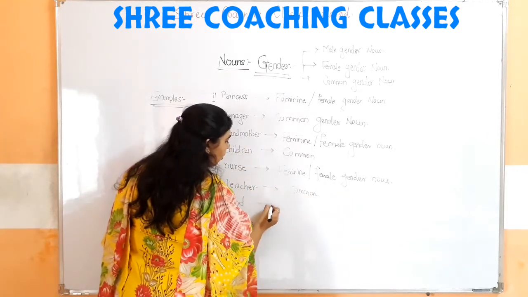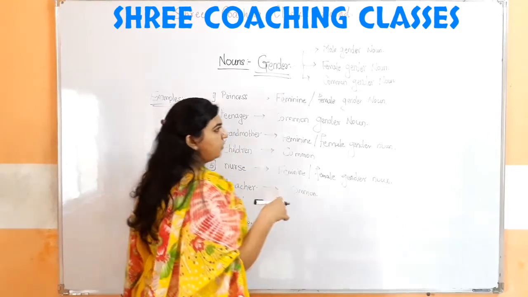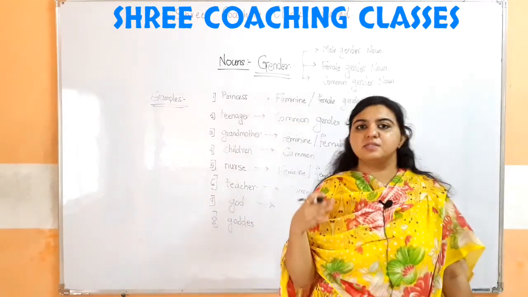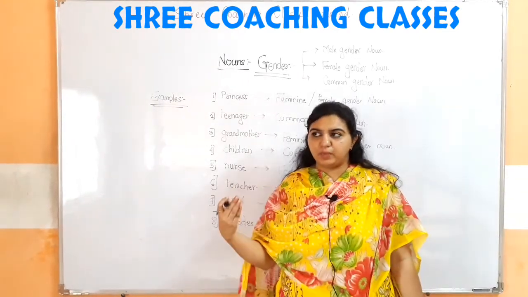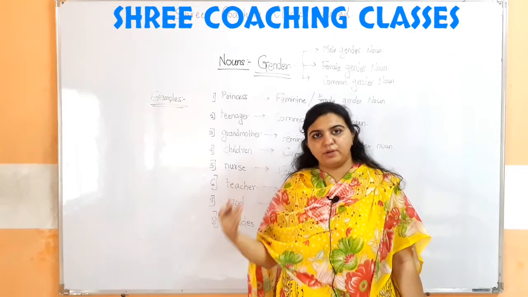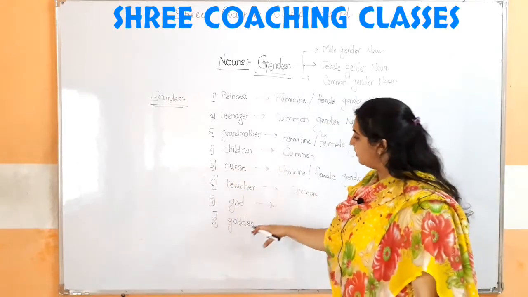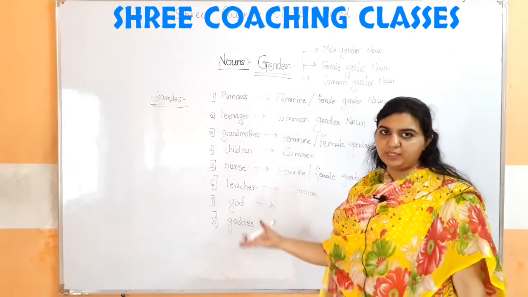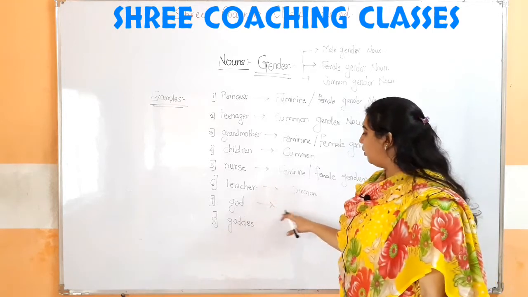Next is God. Now God and goddess, these are two different. For male we refer to god, and for the female we refer to goddess. We have taken both the examples over here.